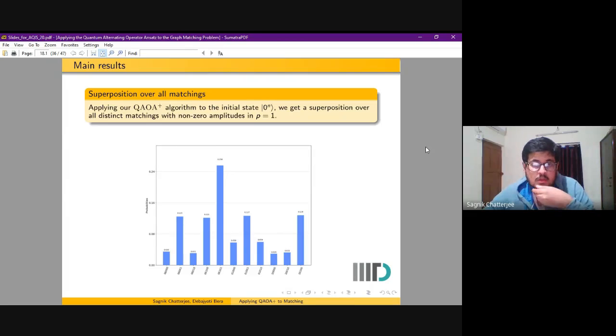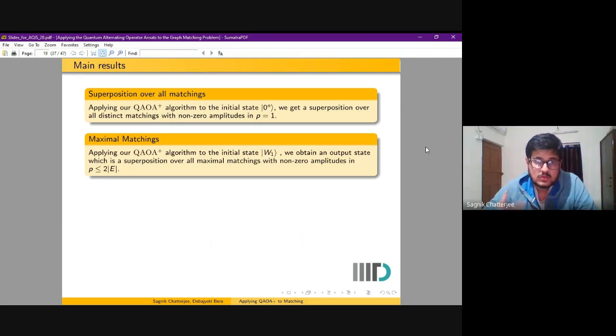We see that all of the states are feasible matchings and every matching is present in the output. We can also theoretically prove using the decision tree techniques that applying our algorithm to the initial state W1, we obtain an output state which is a superposition over all maximal matchings with non-zero amplitudes. This happens in expected number of phases less than or equal to twice the number of edges in the graph.